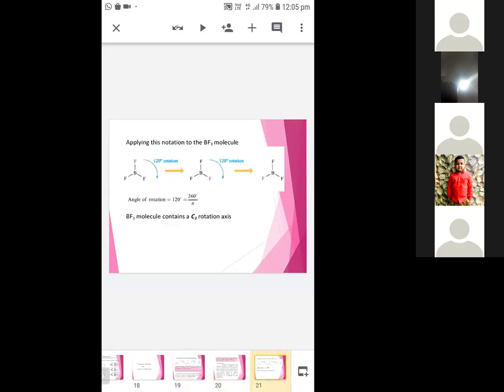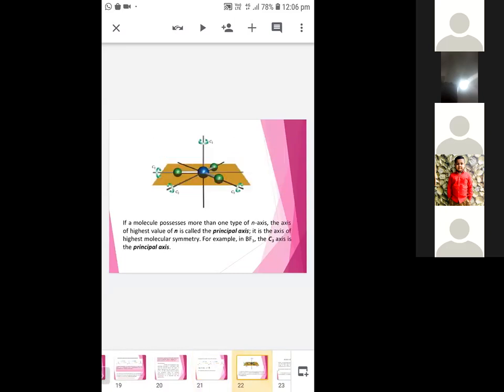See here the BF3 molecule, and it can be rotated by an angle of 120 one time, so that the F is placed in the second place. The next, third, again you rotate the third time by 120 degrees. So you'll get a similar or indistinguishable configuration of BF3. Okay, so now this BF3 is said to possess a C3 axis of symmetry. Okay, clear? See here, in this picture, the axis of symmetry can pass through BF3 in many ways, not only C3. There may be a C2 axis of symmetry also, the principal axis.